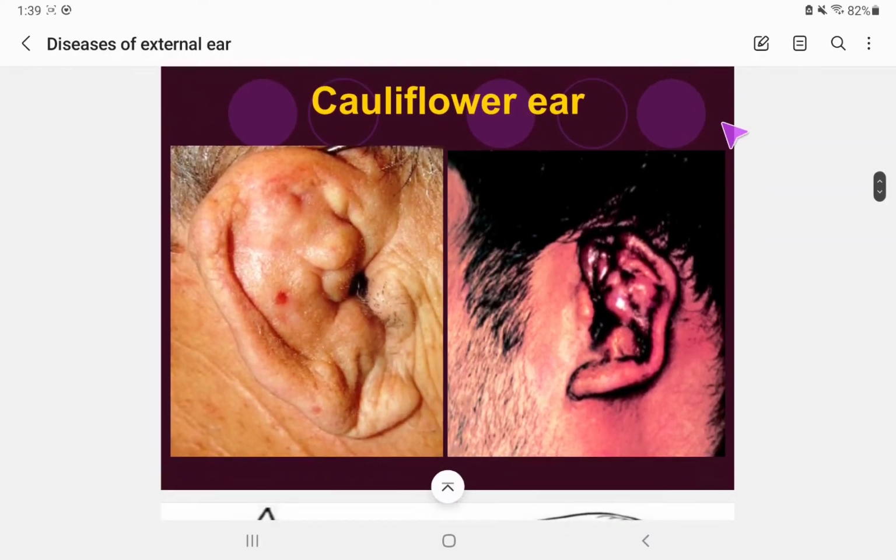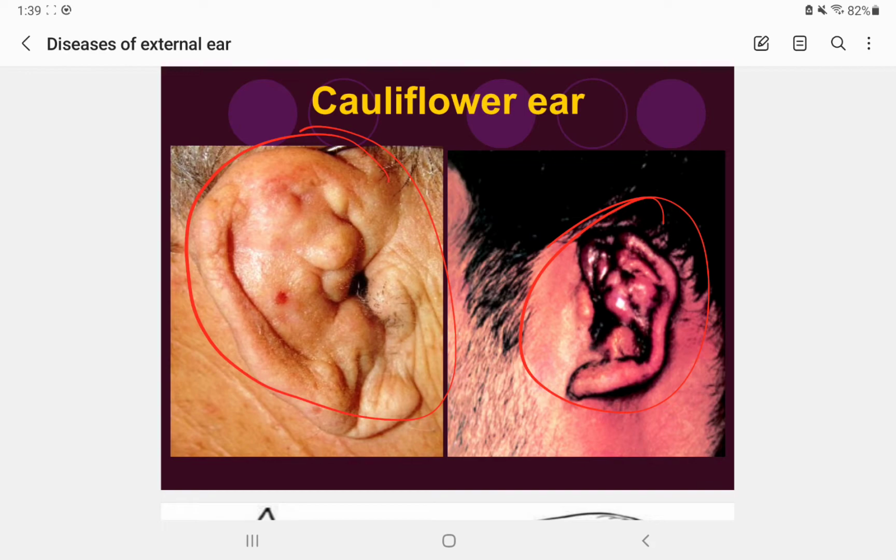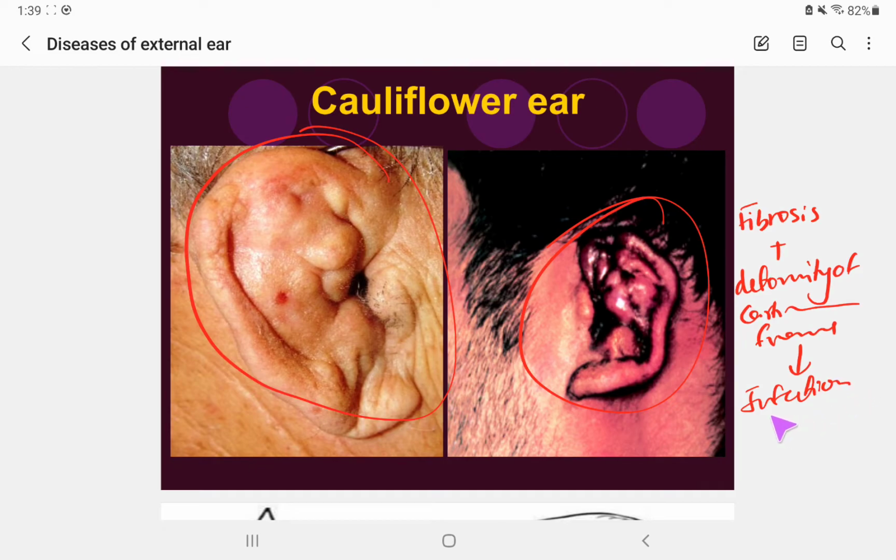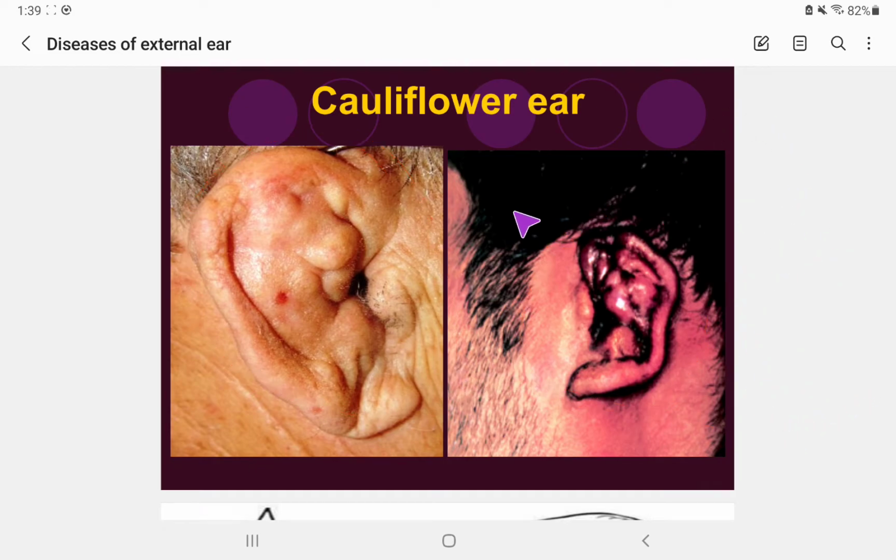Okay, so now let's talk about cauliflower ear. If the patient with hematoma of the external pinna isn't treated, what will happen there? There will occur fibrosis plus deformity of the cartilaginous framework. So that will lead to infection, and that will lead to cauliflower ear. So it looks like cauliflower, right?